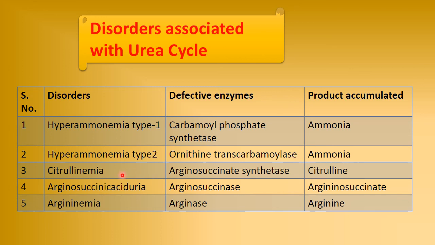In citrullinemia, the arginosuccinate synthetase enzyme is deficient and the product citrulline is accumulated. Then in arginosuccinic aciduria, the arginosuccinase enzyme is deficient and arginosuccinate is accumulated. Then in argininemia, the arginase enzyme is deficient and arginine is accumulated.